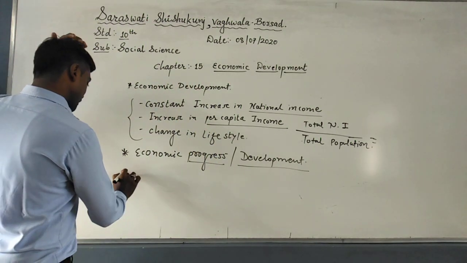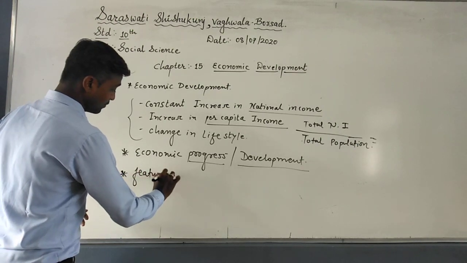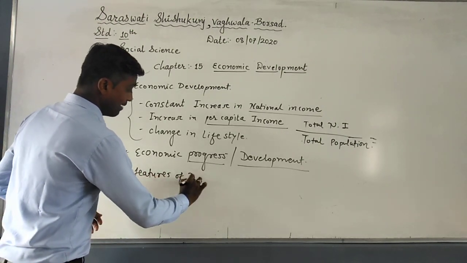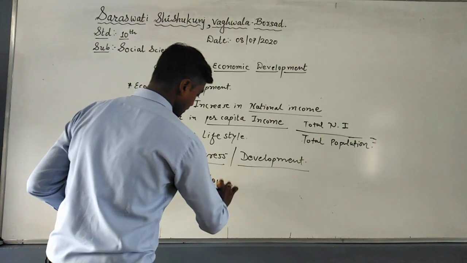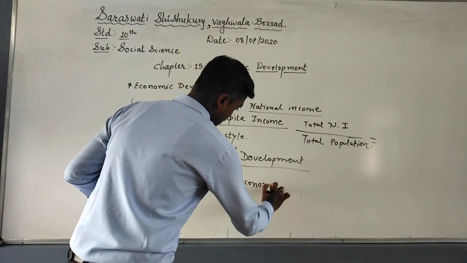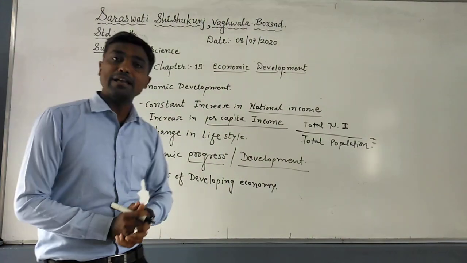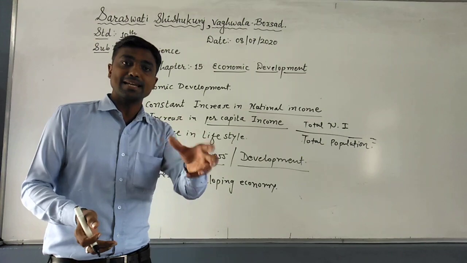Now the most important, 3 marks question: features of developing economy. If you remember, first of all, how can we say whether it's a developed or developing country? What are the criteria to decide it?